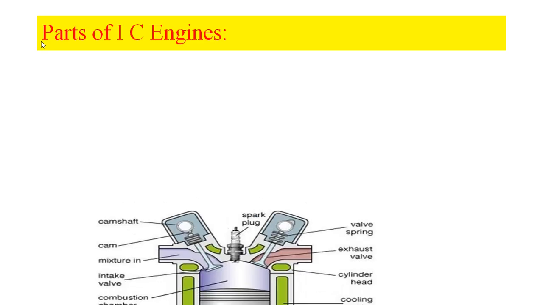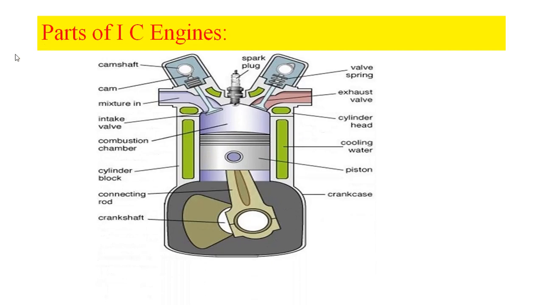Let us look into parts of IC engine. What are the important parts of IC engines? Important parts of IC engines are cylinder, piston. So this portion we can call the cylinder. That is one of the components. The second component is piston. The third component is connecting rod.